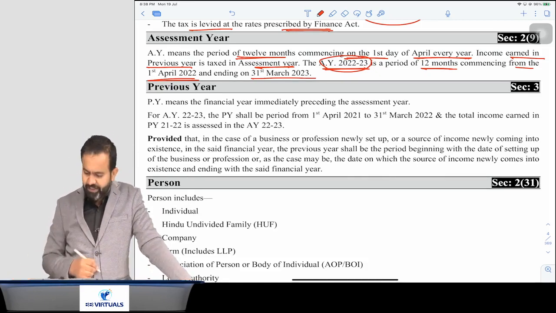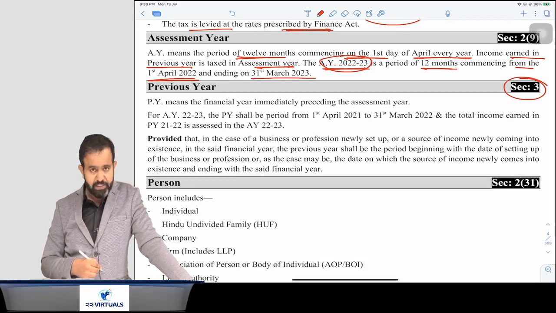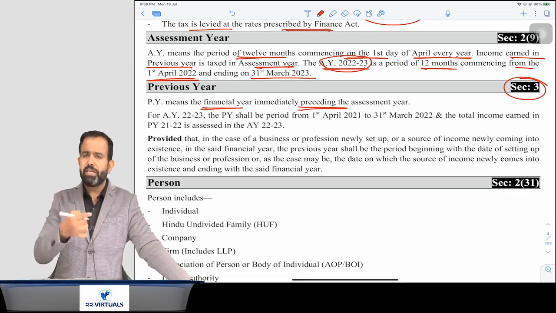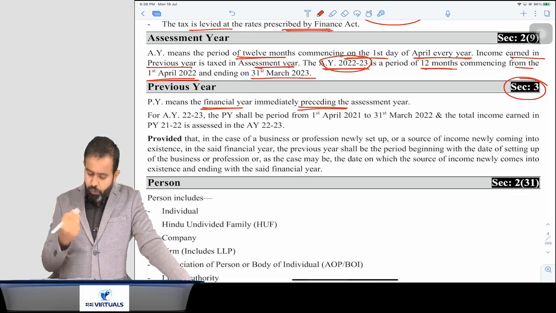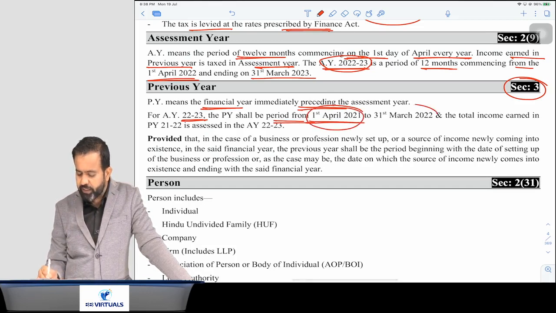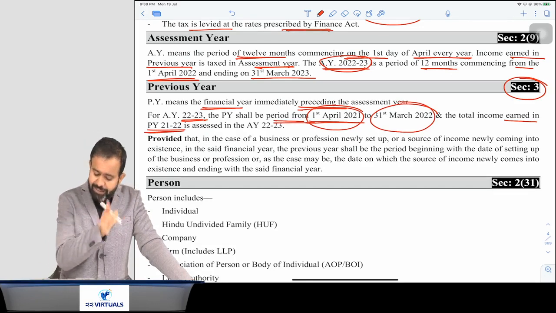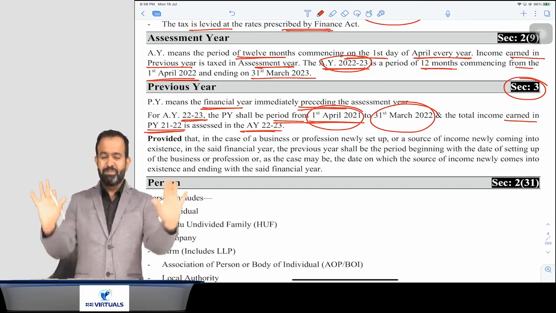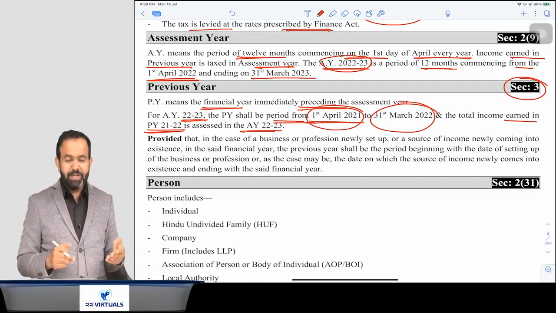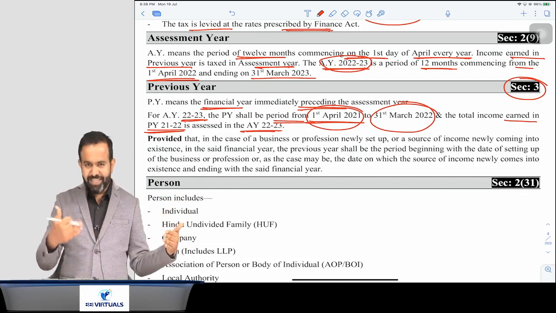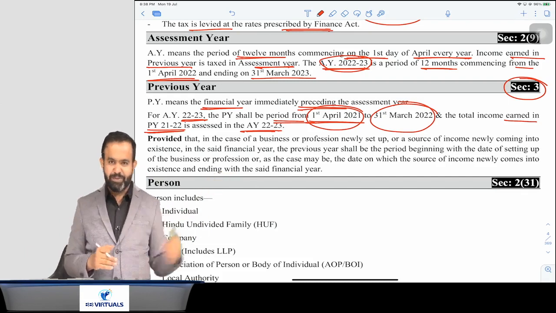Now what is the meaning of previous year? The definition is given in section 3. Previous year means the financial year immediately preceding the assessment year. For assessment year 22-23, the previous year shall commence from 1st April 2021 till 31st March 2022, and the total income earned in previous year 21-22 is assessed in the assessment year 22-23. For your exam, simply, previous year is 21-22, means whatever income you, your client or I are earning today. That is previous year 21-22, and assessment year will be 22-23.